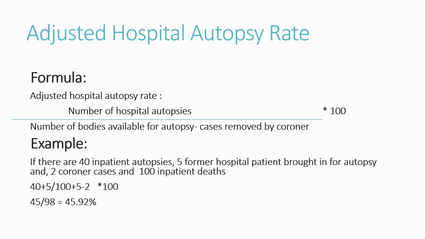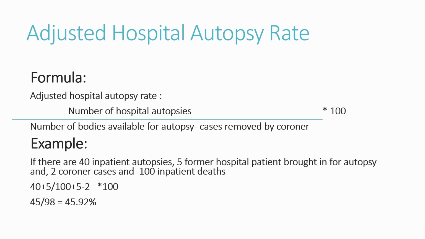For the adjusted hospital autopsy rate, the formula is the number of hospital autopsies divided by the number of bodies available for autopsy minus cases removed by a coroner, then we times it by 100 to convert it to percentage. So the adjusted hospital autopsy rate includes a wider range of deaths: inpatient, outpatient, ER, and home health patients whose bodies are available for autopsy.